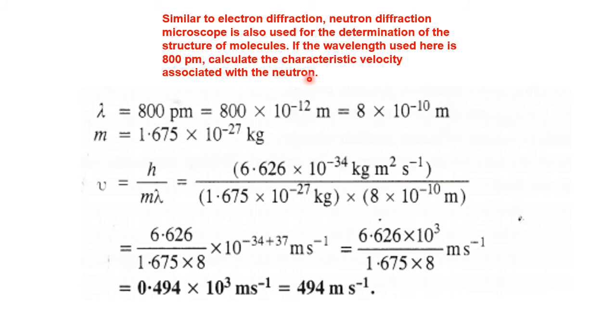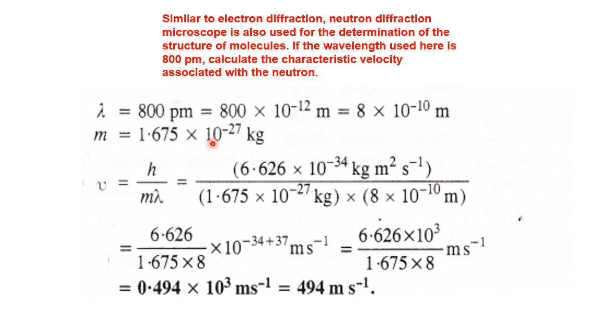So lambda equals 800 picometers, in terms of meter it is multiplied by 10 to the power minus 12, now in single scientific notation. Now, mass of neutron is 1.615 into 10 to the power minus 27 kilogram. You should remember the masses of all three subatomic particles. Normally it will be given, but this time it has not been given, so we have to take it from what we have learned.